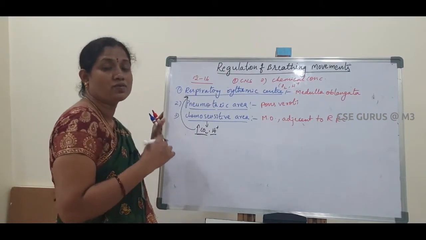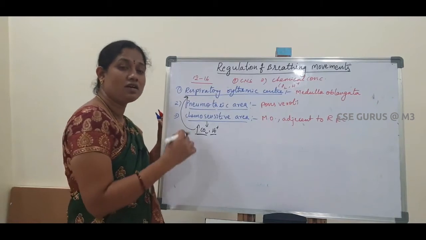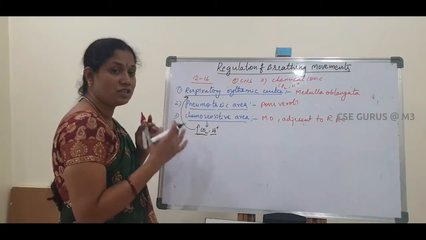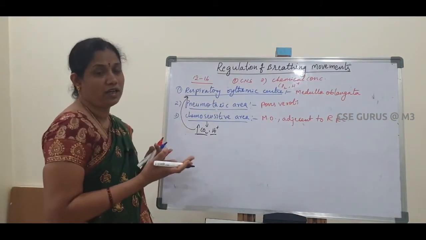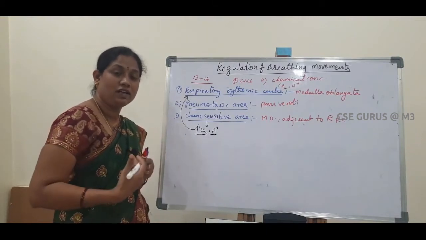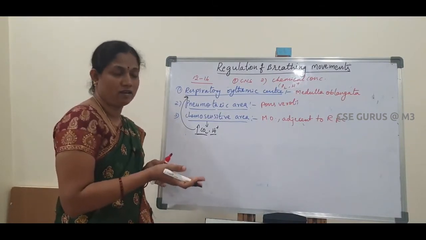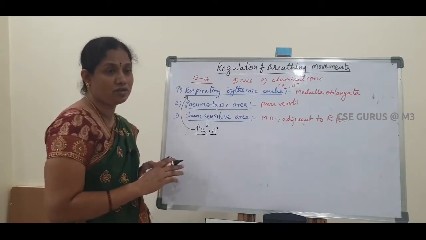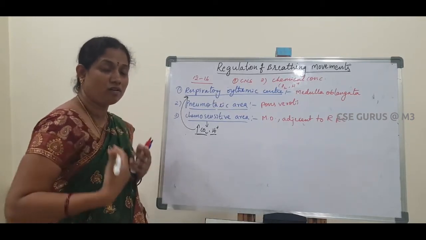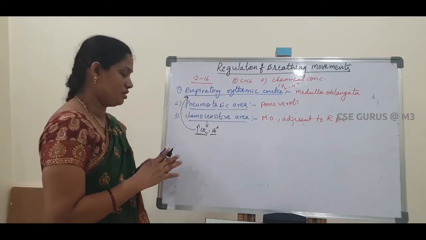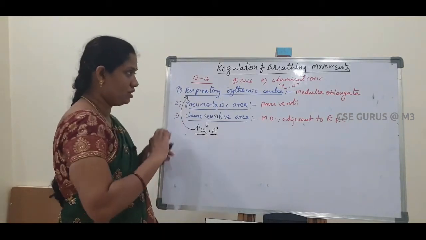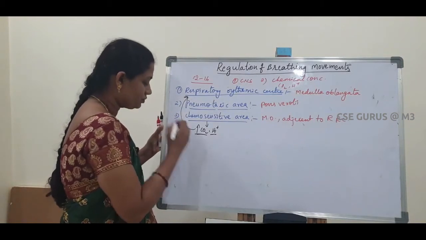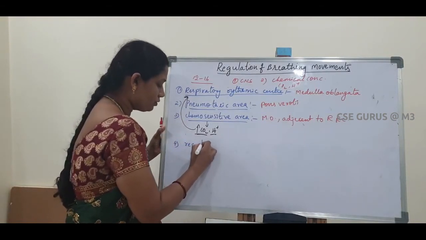As a result, the respiratory rhythmic center increases the breathing movements, increasing the inhalation and expiration process. As a result, carbon dioxide is released to the outside, and at the same time oxygen enters inside. This is the chemosensitive area.